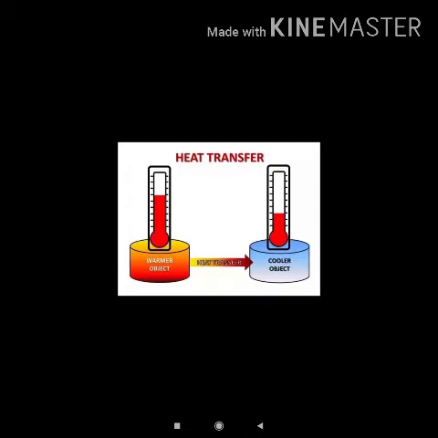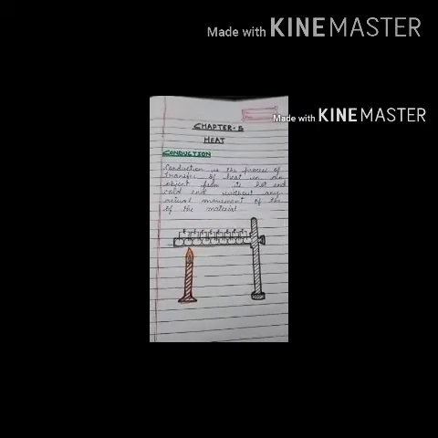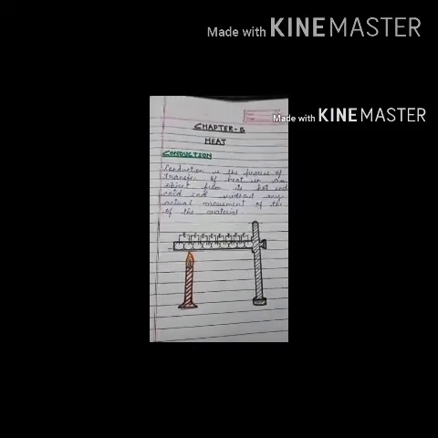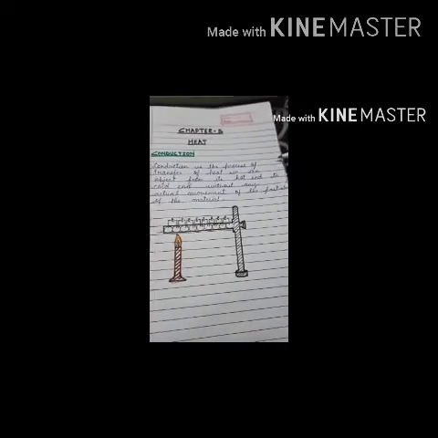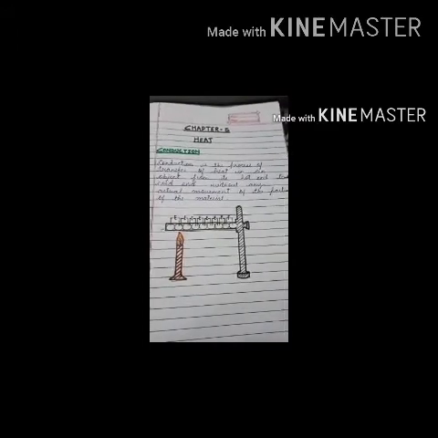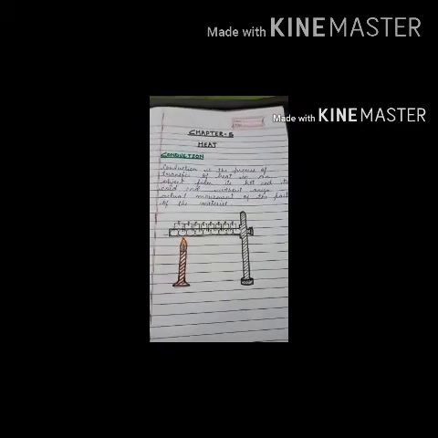Now, heat is transferred in three different ways. First is conduction, second convection, and third is radiation. All these three different modes of transfer of heat we shall be discussing in detail one by one. Let us start with the first mode of heat transfer, that is conduction. Conduction is the process of transfer of heat in an object from its hot end to cold end without any actual movement of the particles of the material.